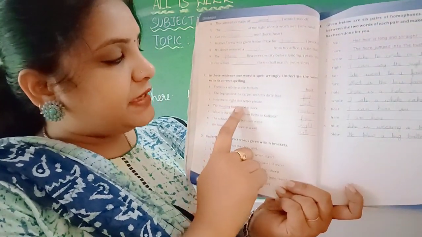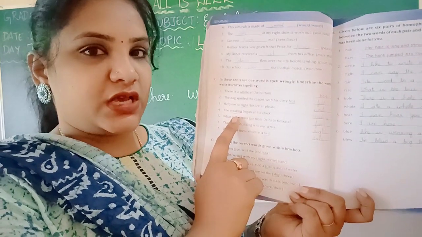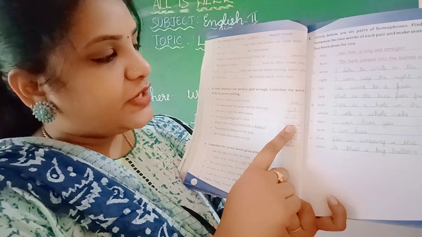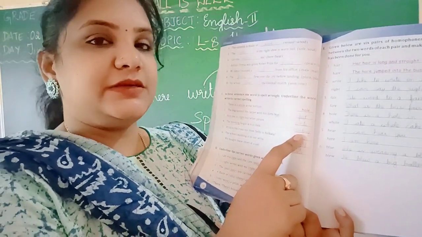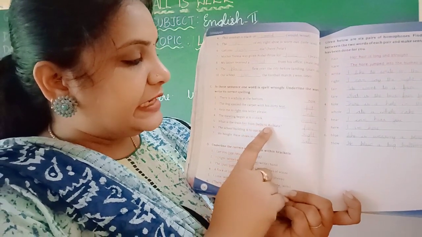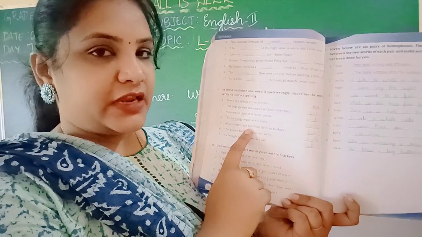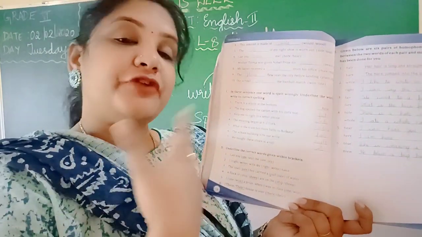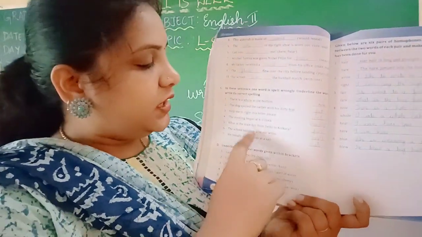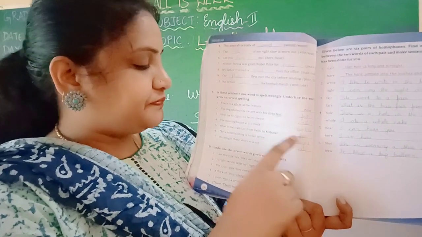The meeting began at 6 o'clock. Meeting. This meat is the other meat. The meat that you eat, chicken, mutton, that meat. Okay. You have to write M-E-E-T, meeting. What is the train fare from Delhi to Kolkata? F-A-I-R, fair. No, you're not supposed to write that fair. That fair also makes how fair you are, how white you are, or how fair you are. So this is not that fair. You have to write F-A-R-E.